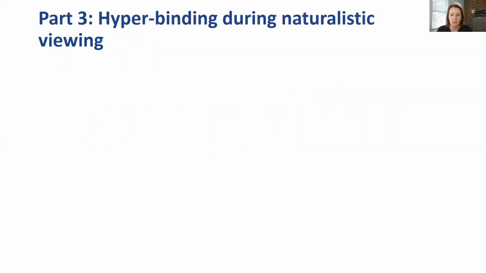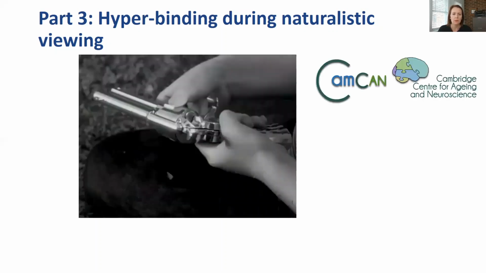One way that we can study event perception and memory in the lab, and this has become quite popular, is to use naturalistic stimuli such as movies. For instance, this is the film that we used previously in the Cambridge Center for Aging and Neuroscience project that I was a part of. This movie has also been used by Uri Hasson in some of his work. In the Cam-CAN study, we measured participants' neural activity while they watched this movie, and compared it to that of young people. I'll just play you a little clip from the movie here, so you can get a sense of what it's like.